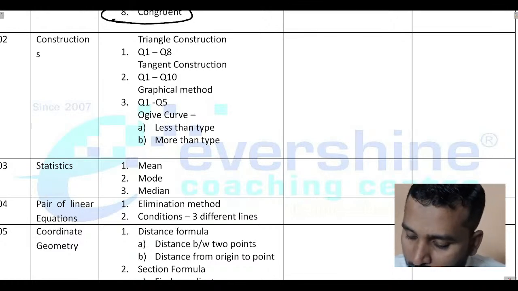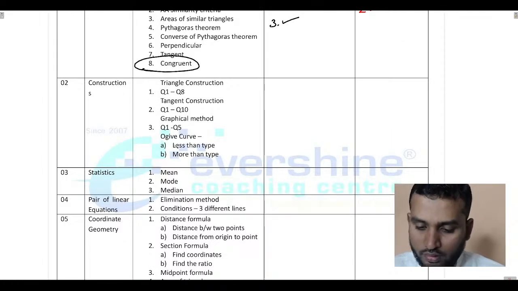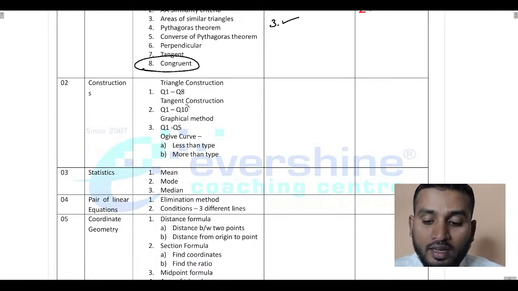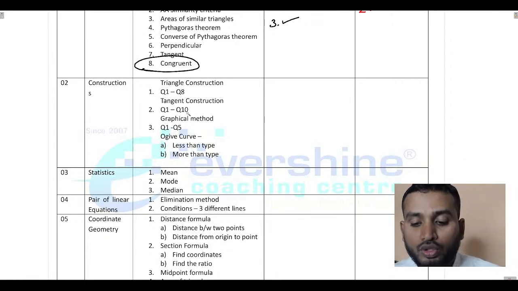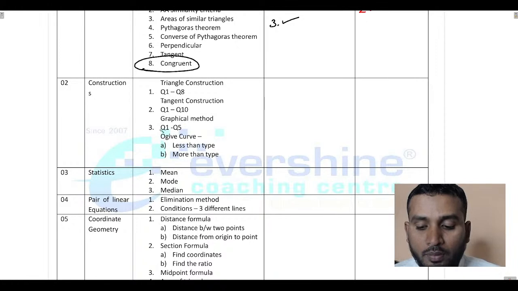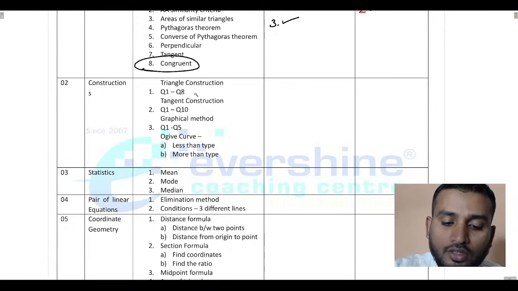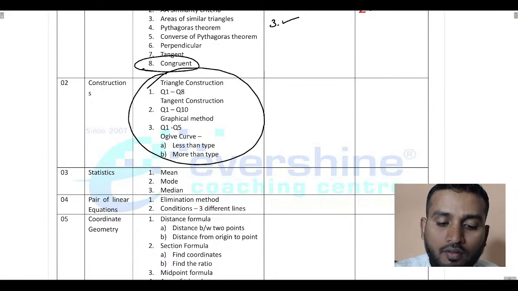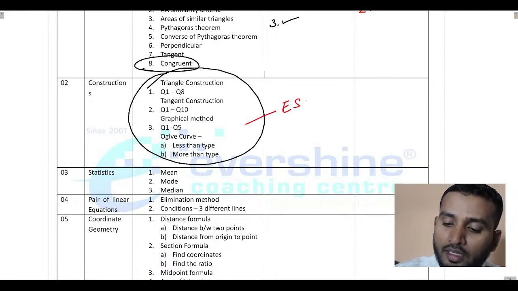And now the next topic is constructions. So, in the constructions chapter, we have triangle construction. This is question number 1 to question number 8. You can refer to our ESCC study material, that is Evershine Coaching Center study material. In that, question number 1 to question number 8 you can practice, and tangent construction is there, that is question number 1 to question number 10, and graphical method question number 1 to question number 5, ogive curve, less than type, more than type. So, for all these sets of constructions you people can follow our ESCC study material.